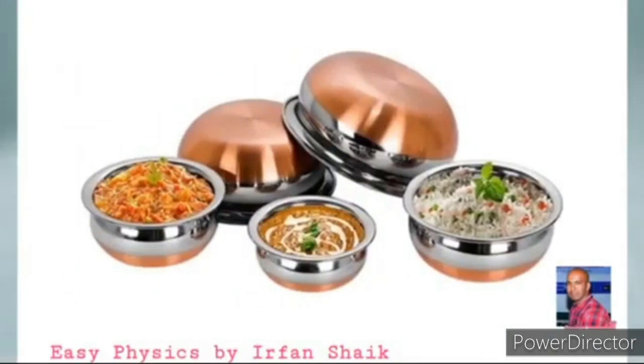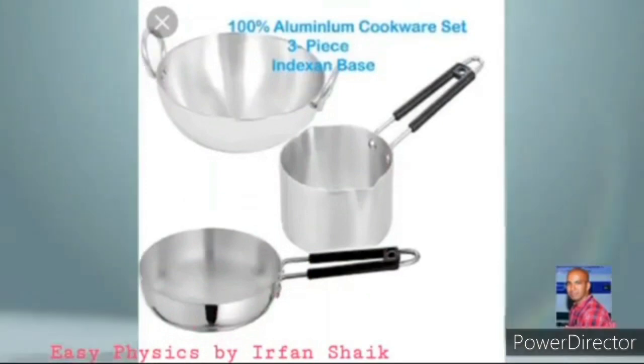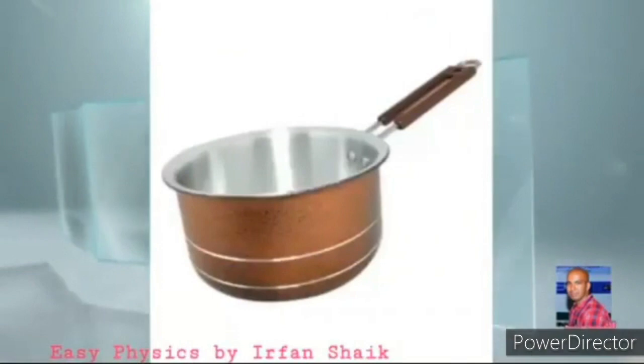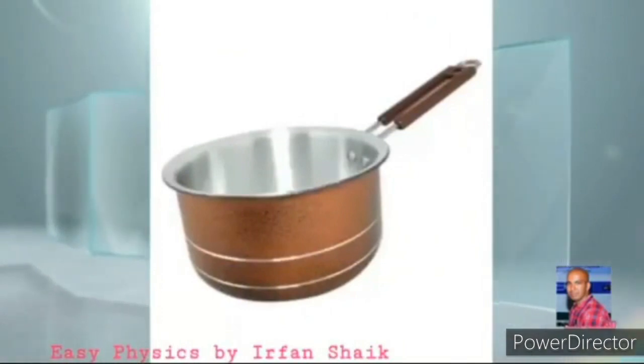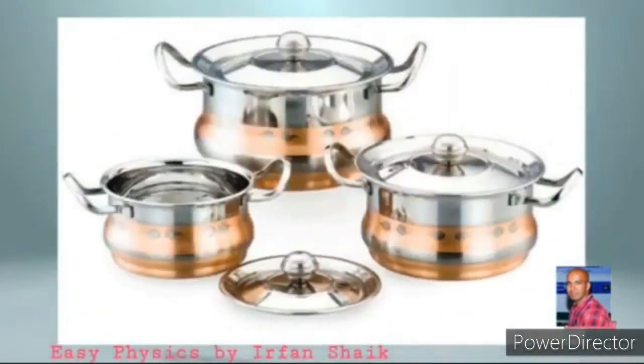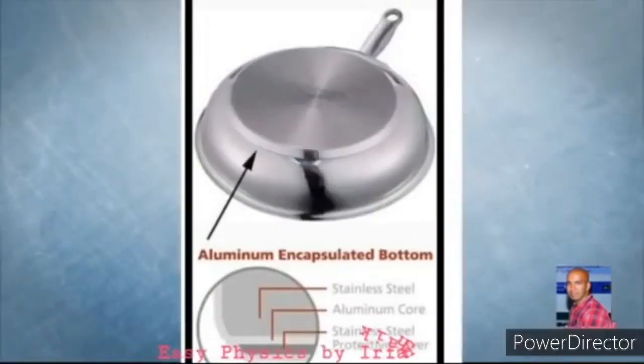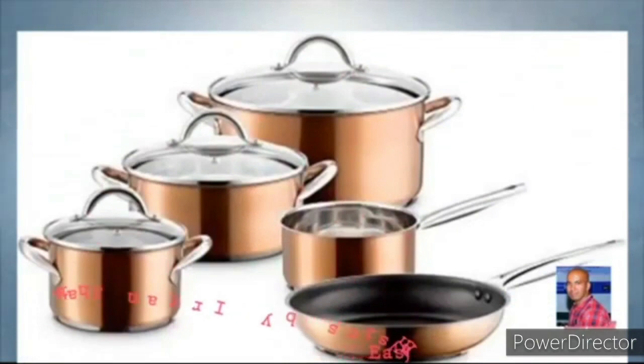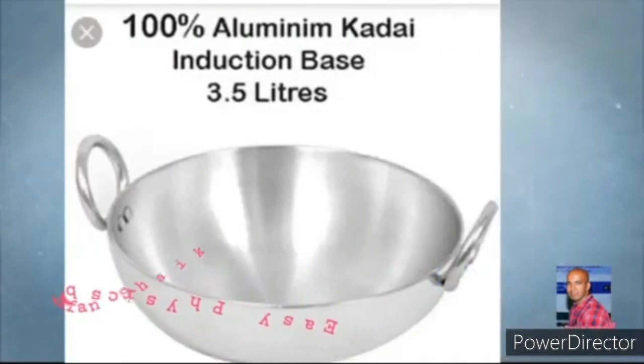Did you observe the cookware in our kitchens? They are coated with copper and aluminium at the bottom. You know why? As copper and aluminium have very low specific heat, they absorb the heat energy very fast. So, the food will be cooked in less time. Now, try to answer the following questions.